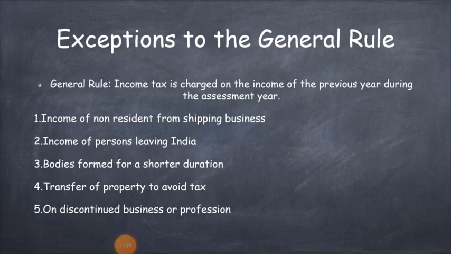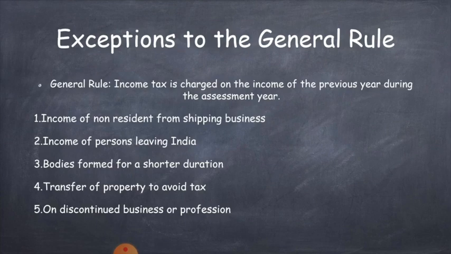Here, exception means against the rule. So, in some cases, the income tax is charged on the income of the previous year in the same year. That means they have to pay income tax in the same year in which they earned income. So, the exceptions are as follows.